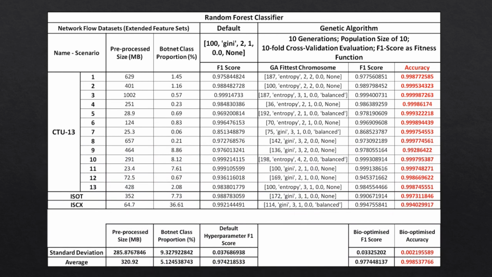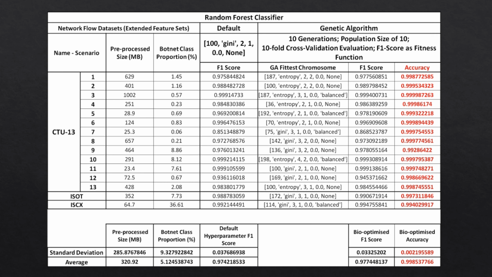If we break down the random forest classifier's results on a per dataset basis, we can see down the left hand side the 15 datasets that are used, with sizes ranging from around 20 megabytes to over a gigabyte. We can see that the F1 scores improve from the default hyperparameters to the genetic algorithm optimized hyperparameters.